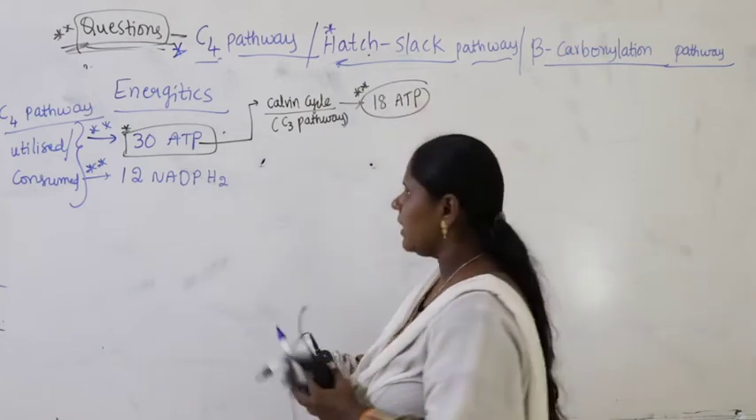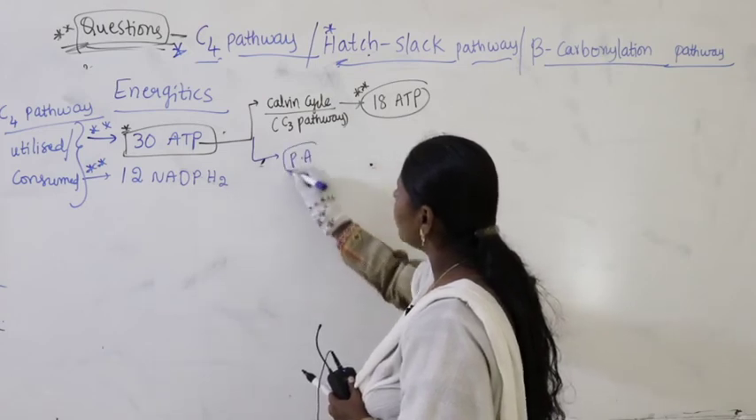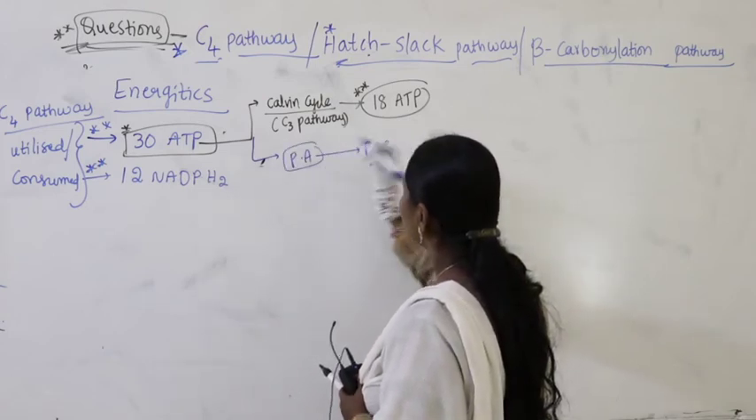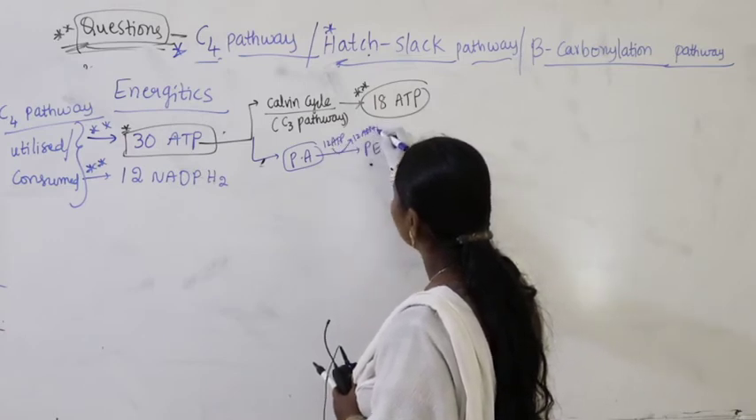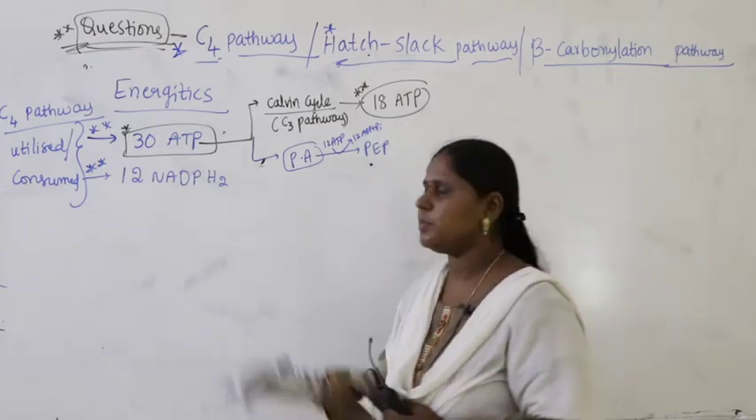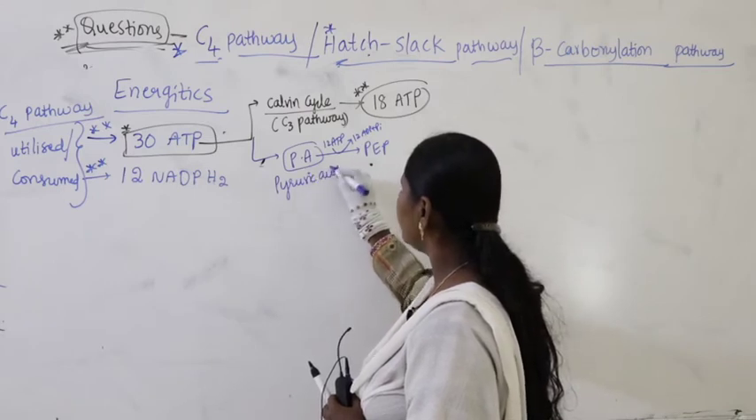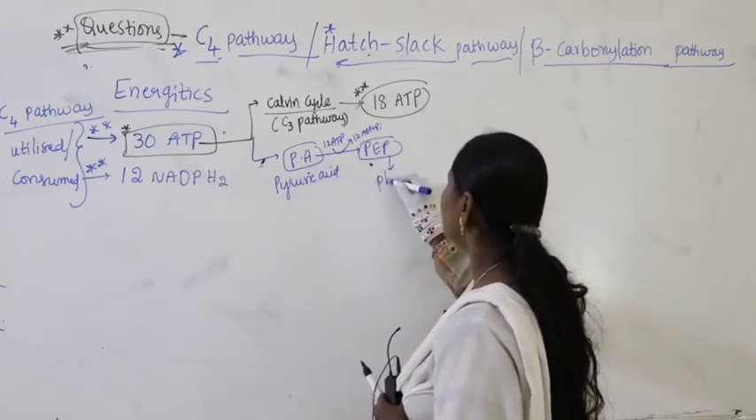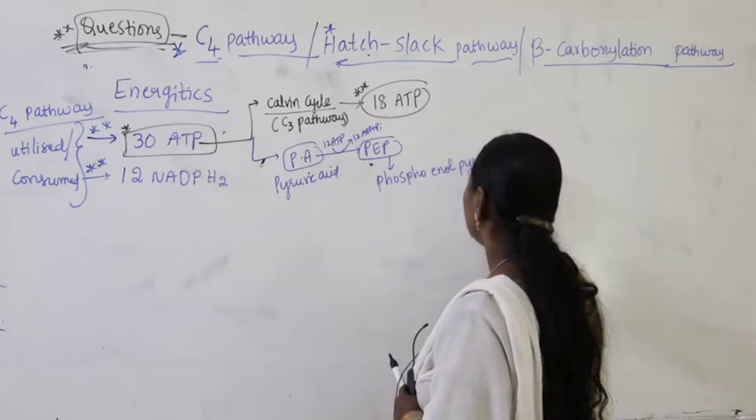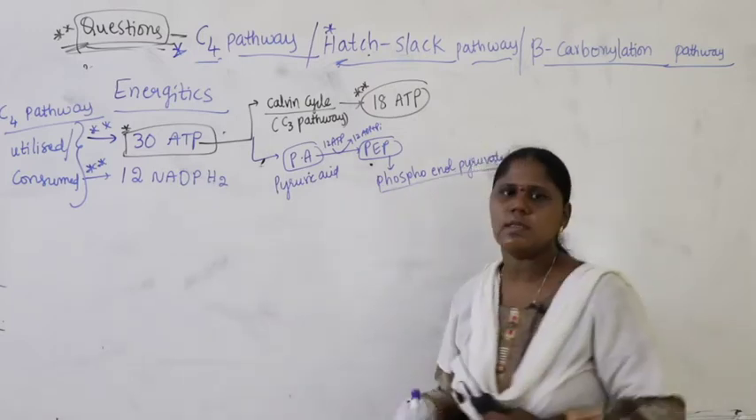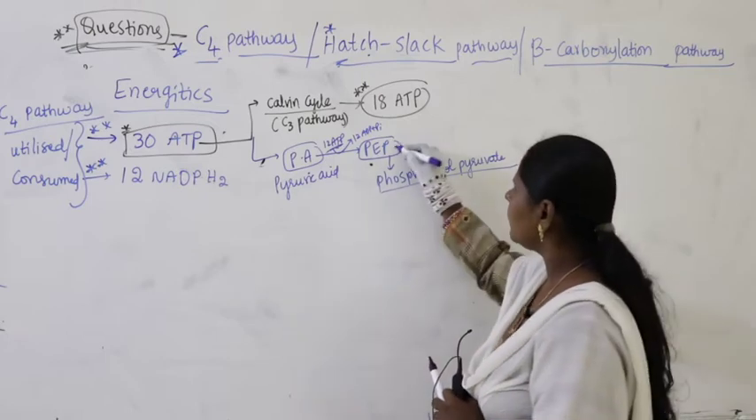Then where are the remaining 12 ATP? In the fourth step of conversion, pyruvic acid converts into PEP. You know that 12 ATP is utilized and there is generation of 12 ATP plus inorganic phosphate. What is PA? Pyruvic acid. Pyruvic acid gets converted into PEP. What is PEP? Phosphoenol pyruvate. This is called PEP. So how much is utilized here? 12 ATP is utilized in the conversion of the last step.